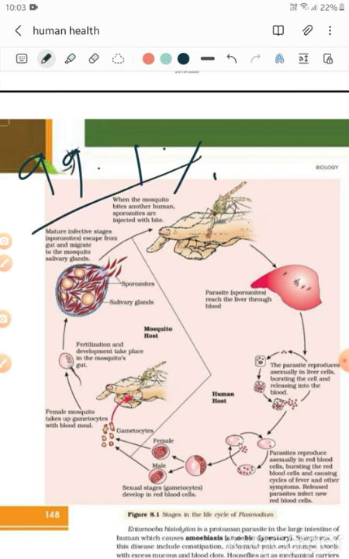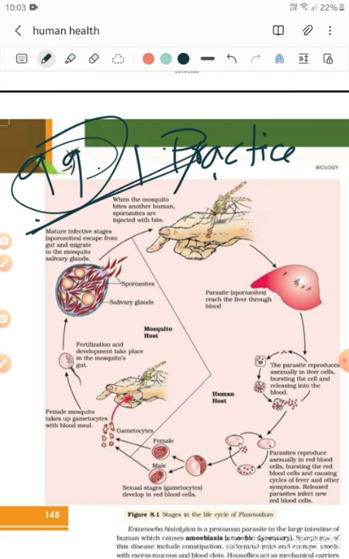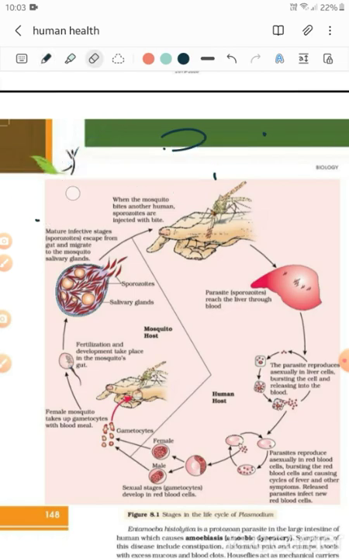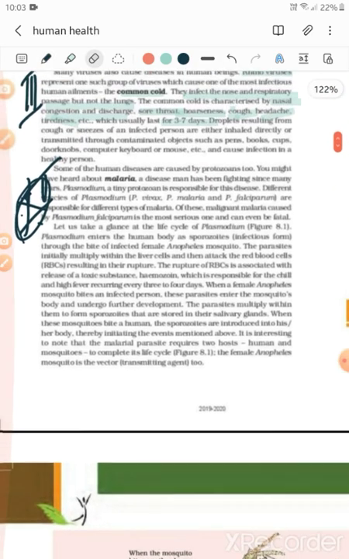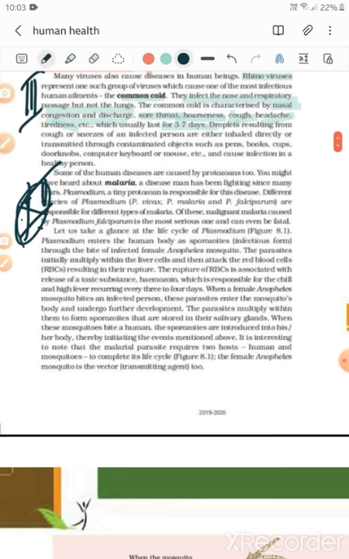So just practice this particular diagram at least 100 times. Very important diagram. Surely it will be asked. A question will be asked. Fine. So 99%, there is a probability of questions being asked from this. This diagram may be asked in a board exam. So just note this point. This is a very important diagram, and we'll come to this after reading this paragraph.